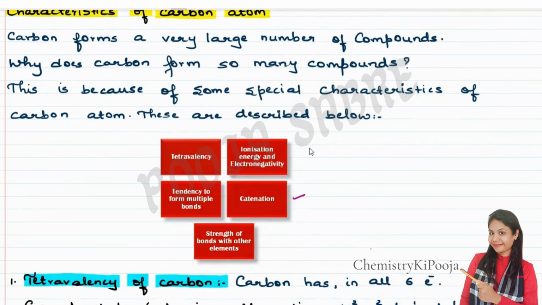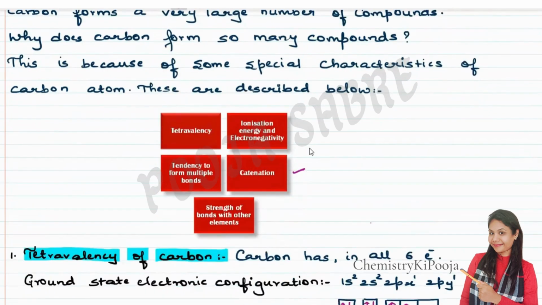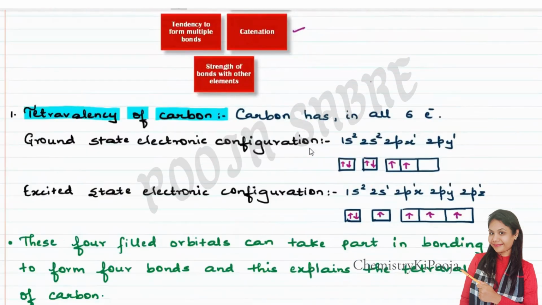I have already explained catenation. Let us have a look in detail at catenation and all the other characteristics. The first one is tetravalency. Now, what is the tetravalency of carbon?